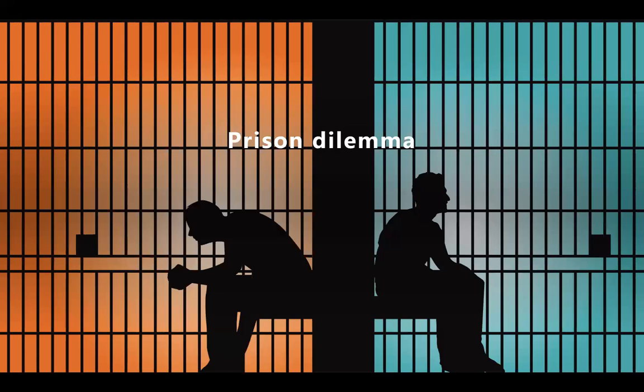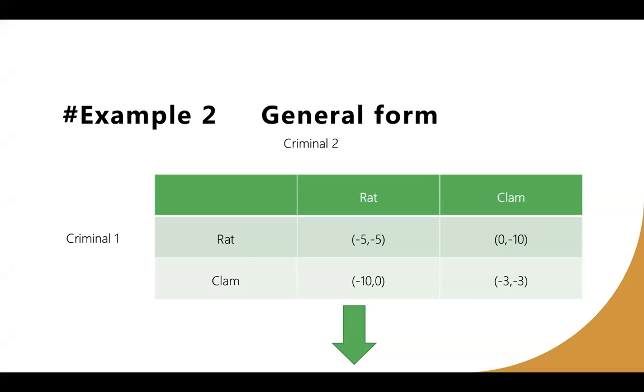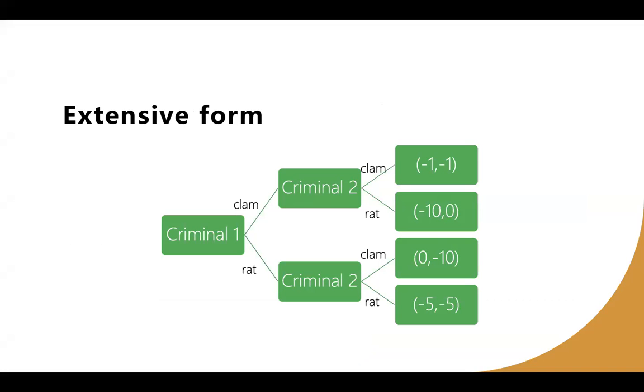The following example is the classical prisoner's dilemma, combining the normal and the extensive form, which we can quickly look at. Two prisoners have different options to confess or claim, and when they choose various means, they are sentenced differently. For the normal form, we can find the pure Nash equilibrium is -5, -5. We can quickly turn the normal form into the extensive form. Then we'll find out the SPNE is also -5, -5 by backward induction.